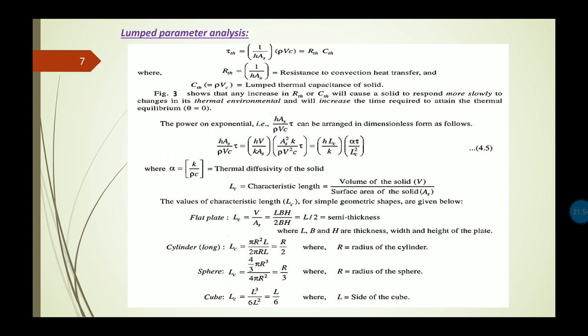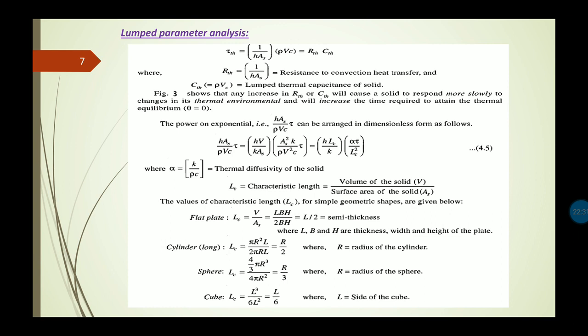Now we can represent the characteristic length in case of a flat plate by using the formulas of the volume and the surface area of the solid body. If we implement those formulas, we get the characteristic length as L by 2 in case of a flat plate. Now in case of a long cylinder, the characteristic length LC is the ratio of its volume divided by the surface area.